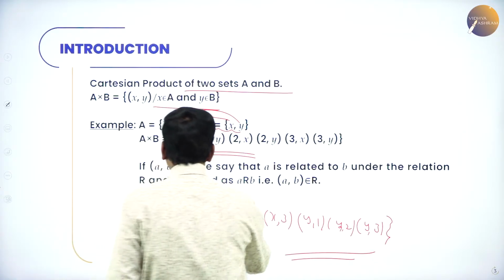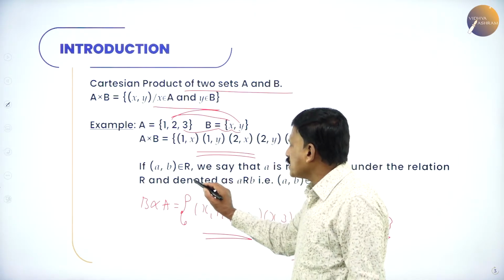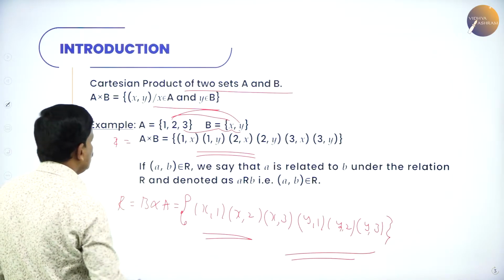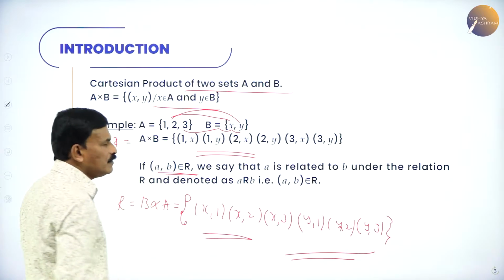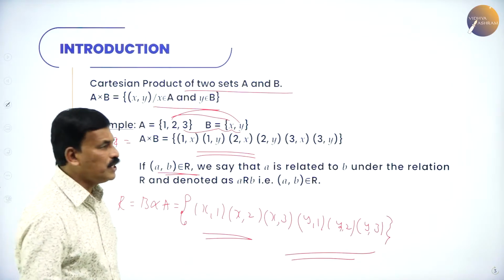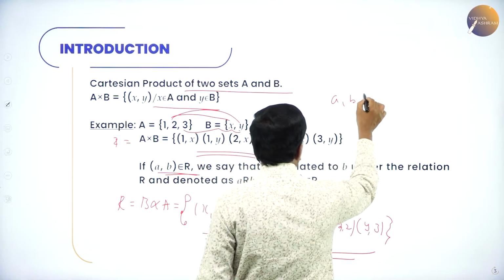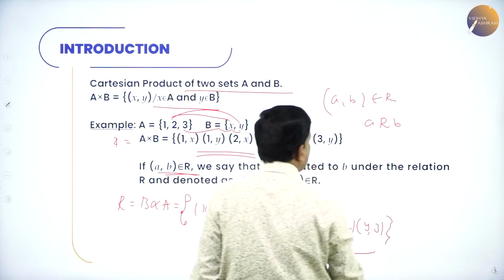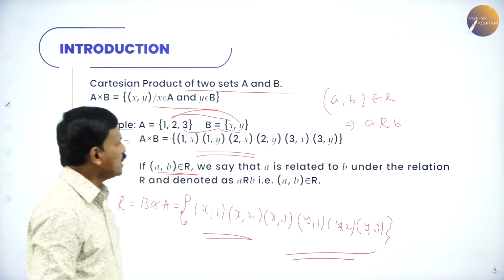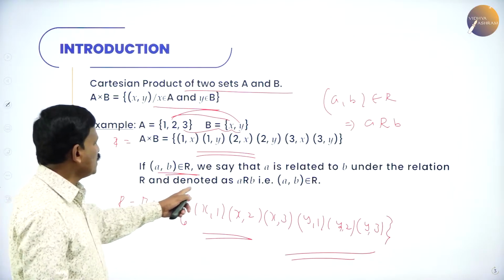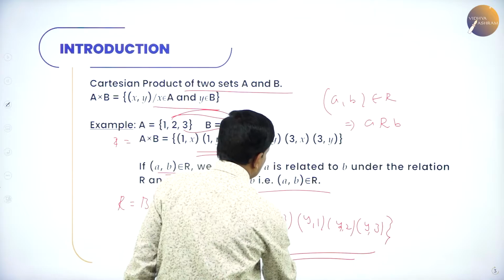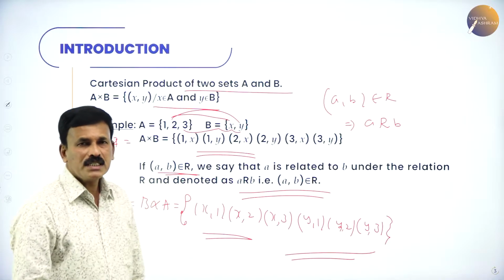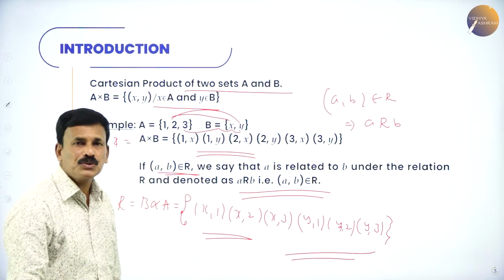Now, suppose A comma B belongs to the set R, say for example. If A cross B is denoted as R, and if A comma B belongs to the set R, we say that A is related to B. That is denoted as A is related to B under the relation R. That is, if A comma B belongs to R, then it is denoted as A is related to B.